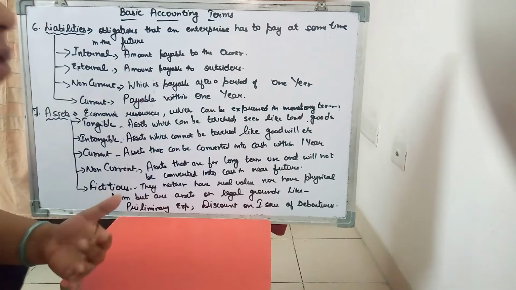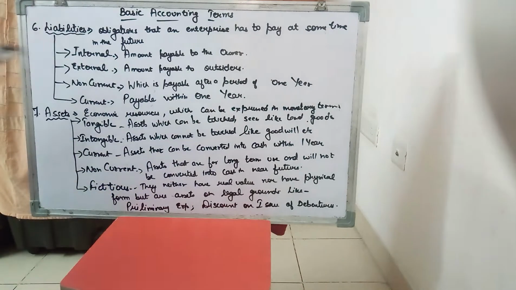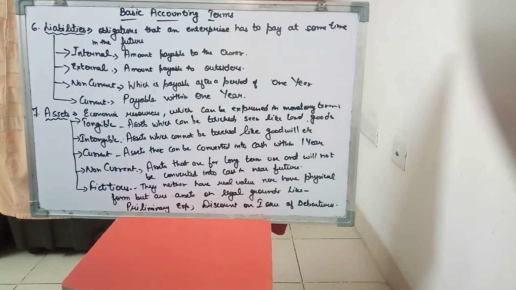But those assets which are purchased by a businessman for long-term use, like furniture, land, building, vehicles, these are long-term assets which you have an intention to keep for a long period of time, and year after year these assets are going to help a businessman. These are all non-current assets because these cannot be converted into cash within a period of 1 year.